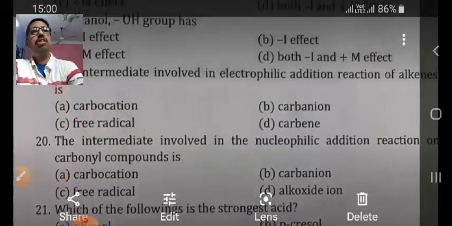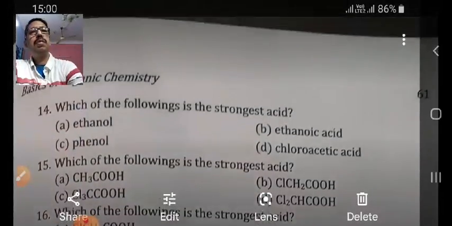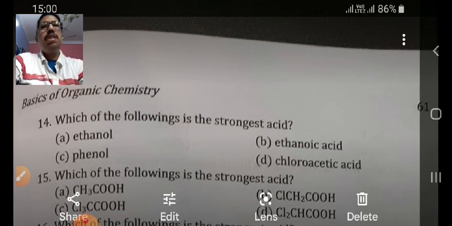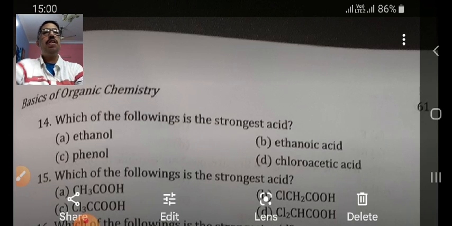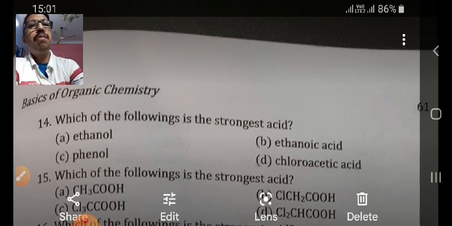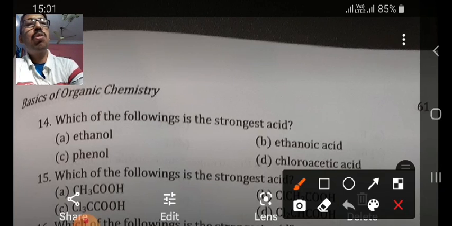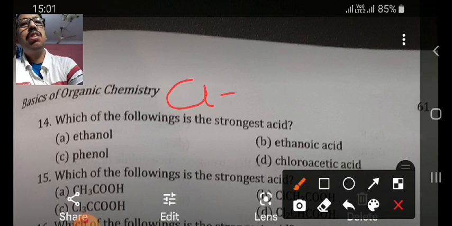Now see, there are some more questions here. As you can see, which of the following is the strongest acid? If the acid contains a halogen group or electron withdrawing group, that will be a stronger acid. And for that reason, option D, chloroacetic acid, will be the strongest acid, and which has the formula